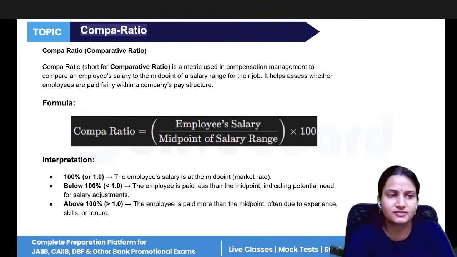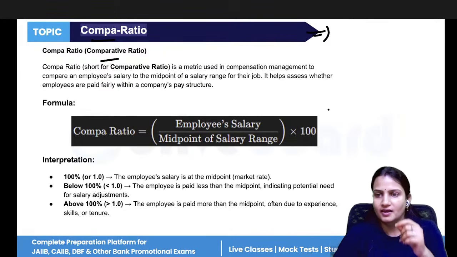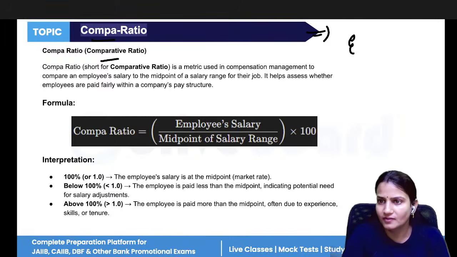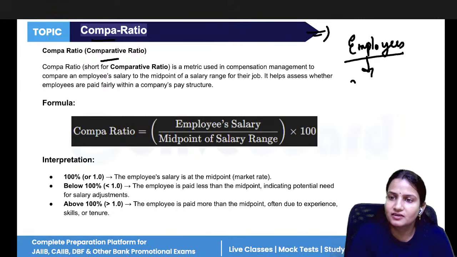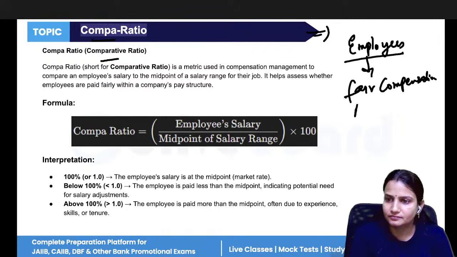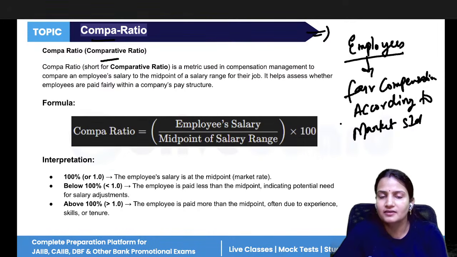Now, next is the compare ratio. It is also known as comparative ratio. What does this compare ratio say? It says that for whosoever is working in your company, are those employees getting fair compensation according to the market standard or not? That is what the compare ratio decides.